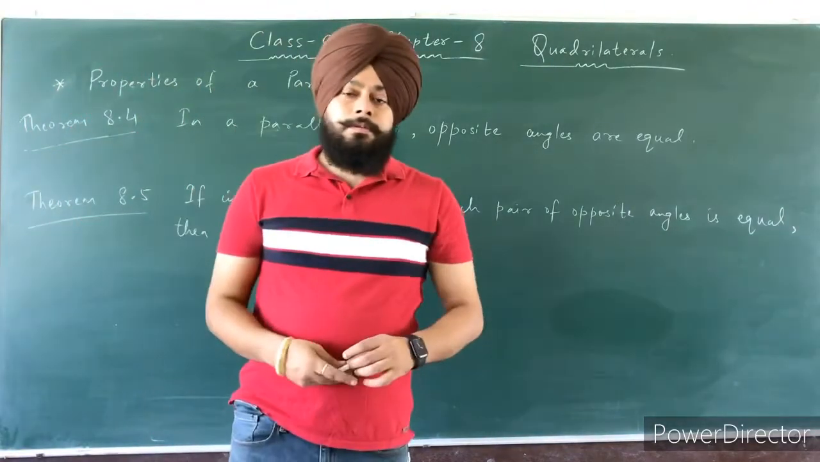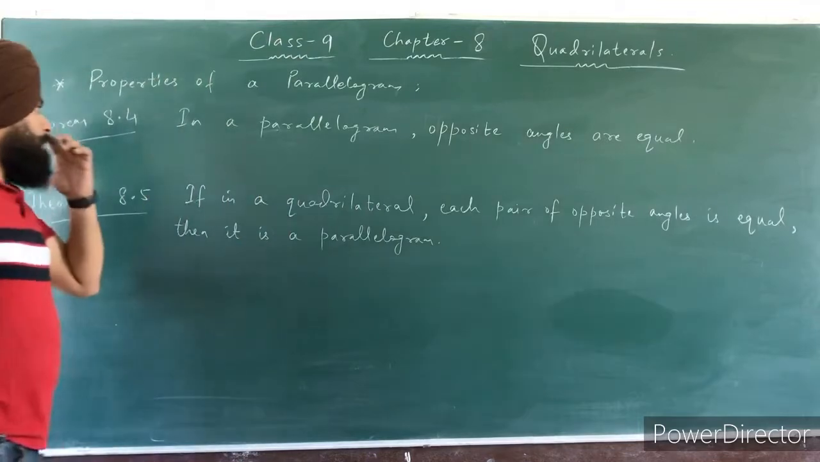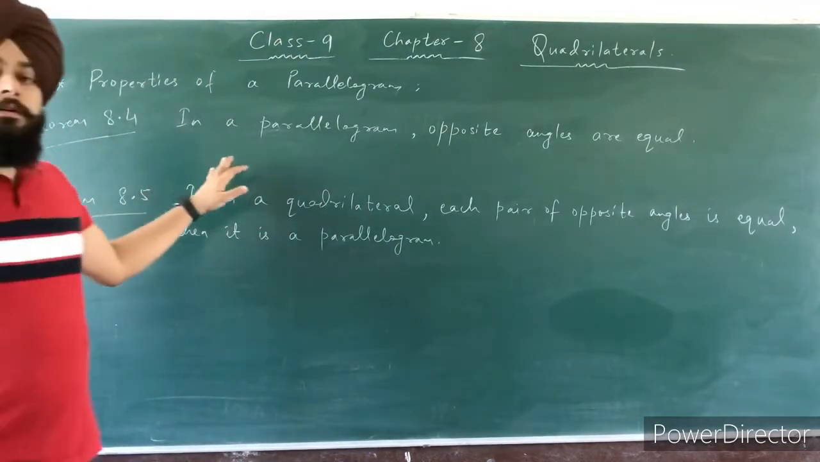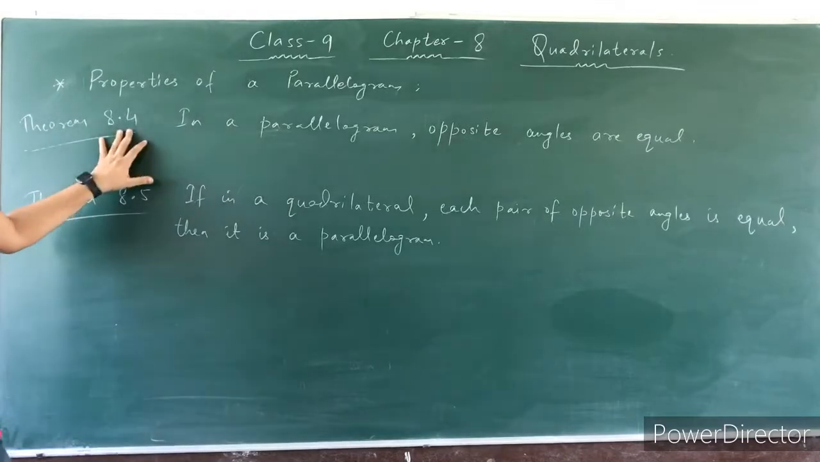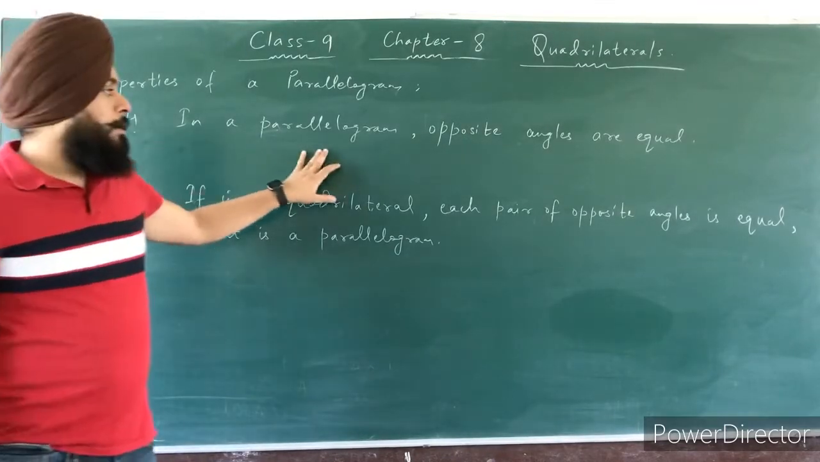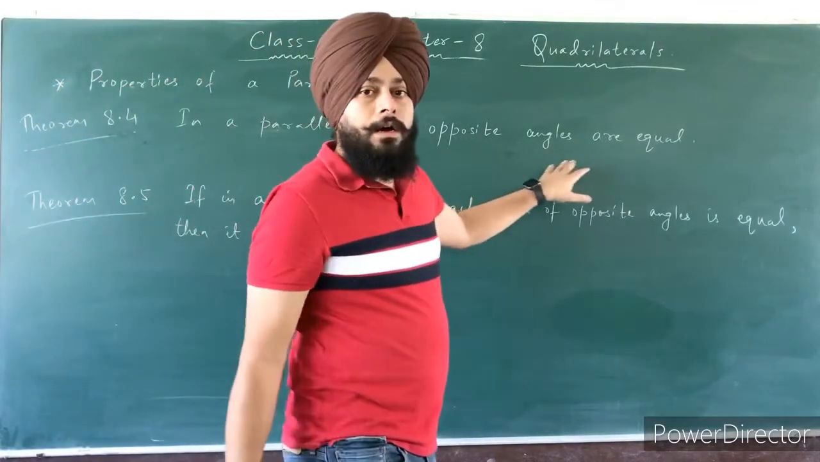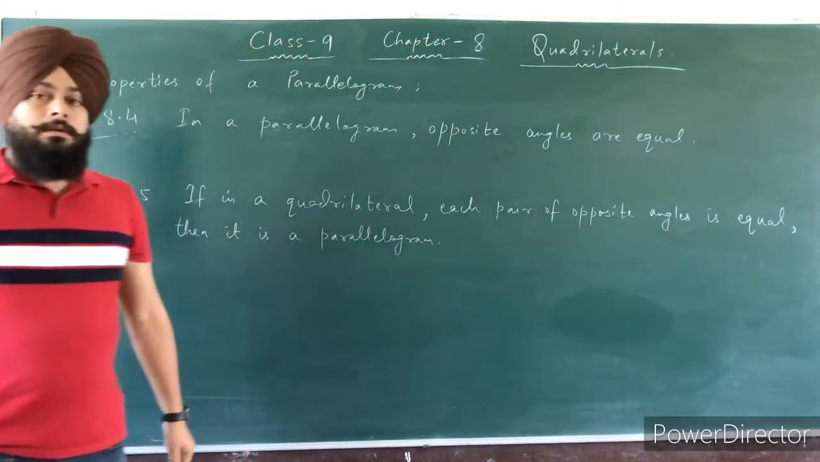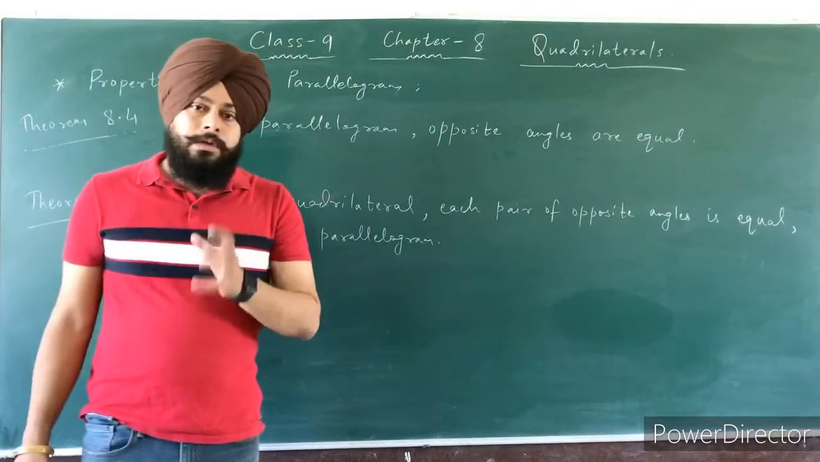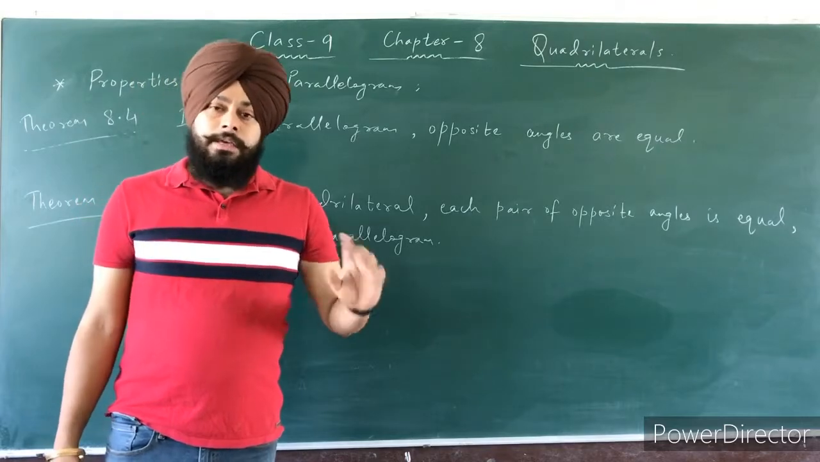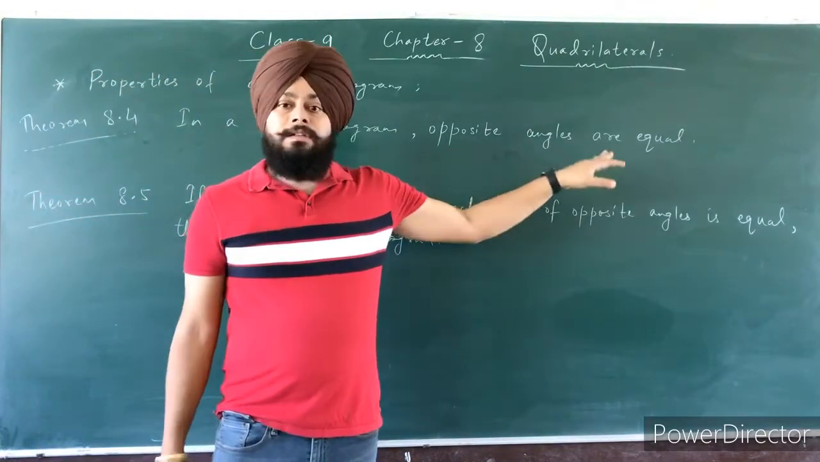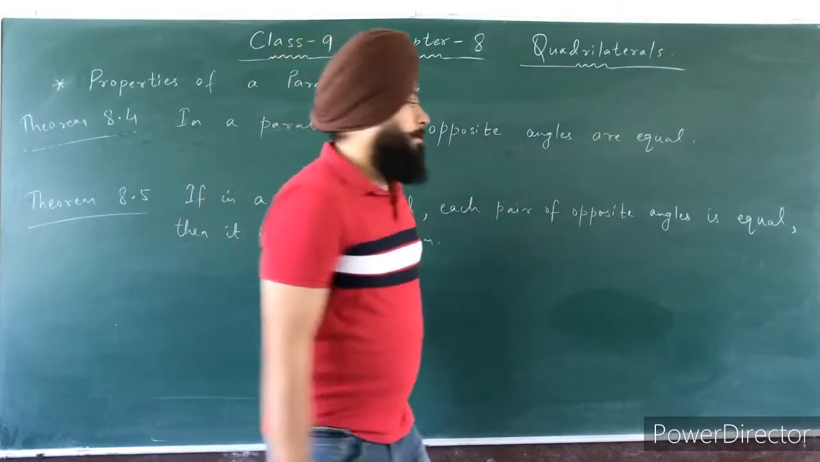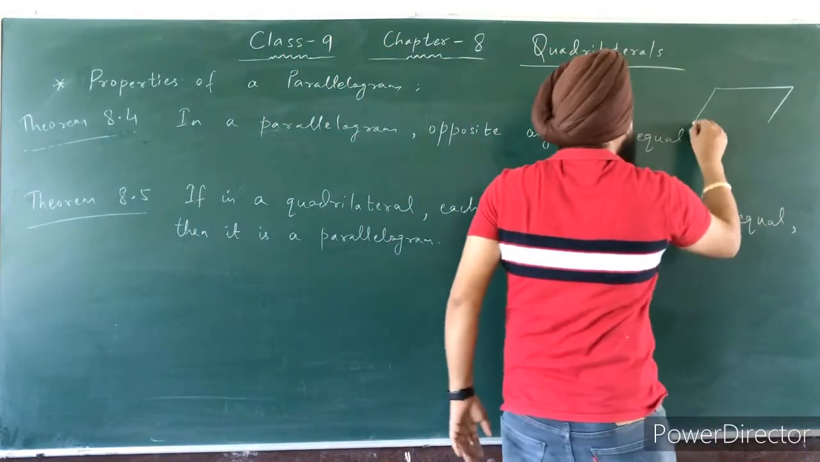Good morning, students. Today we will discuss some more properties of a parallelogram. So this is your next theorem number 8.4. The statement is, in a parallelogram opposite angles are equal. So given any parallelogram in which opposite sides are equal and parallel, then its opposite angles are also equal. For example,